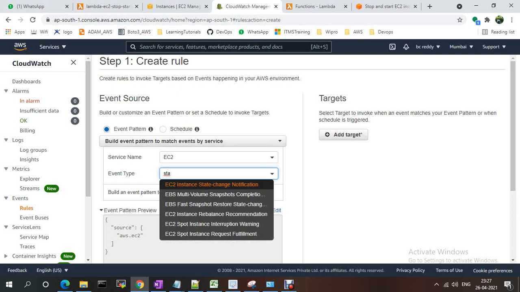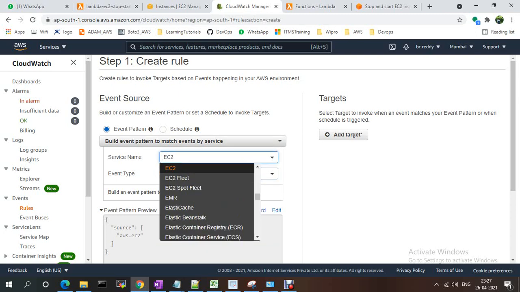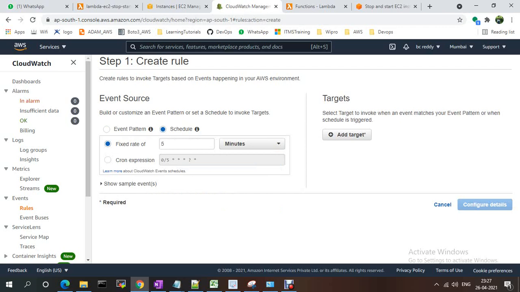For now I'm going with scheduled. If you have a fixed rate, you just need to give the minutes, for example every minute you want to run or stop this service. Otherwise you use a cron expression.